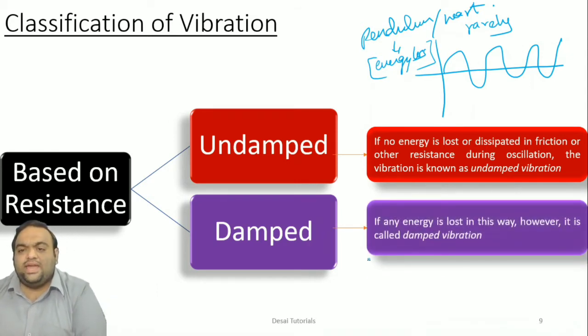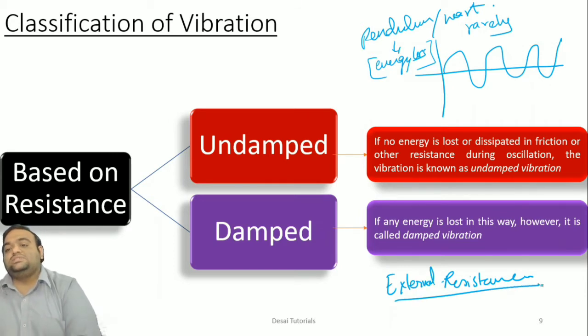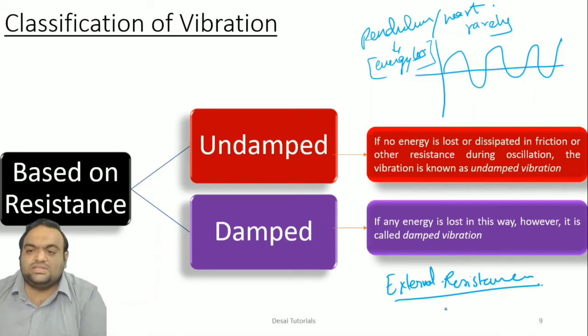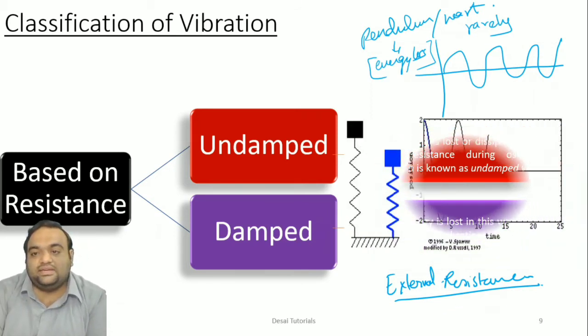Next, damped vibration. Obviously there will be the presence of an external force, which we have seen in forced vibration, which will cause resistance to the system, that is, external resistance, and ultimately the system will damp down, or the amplitude will decay.